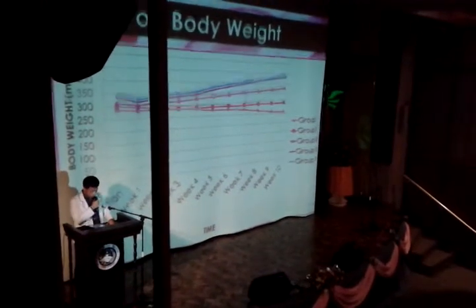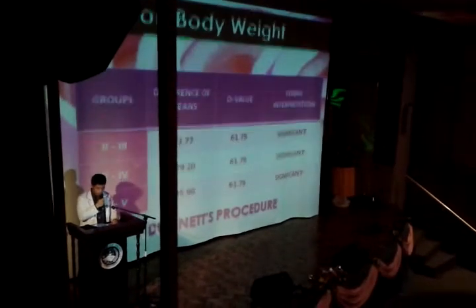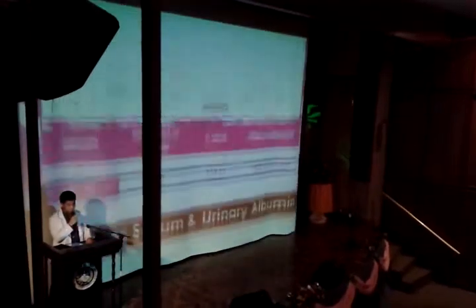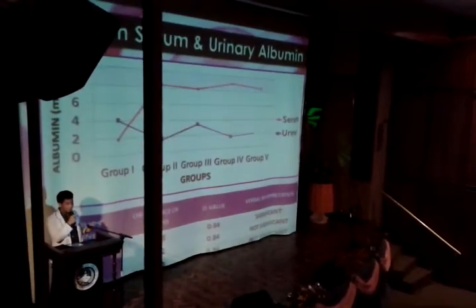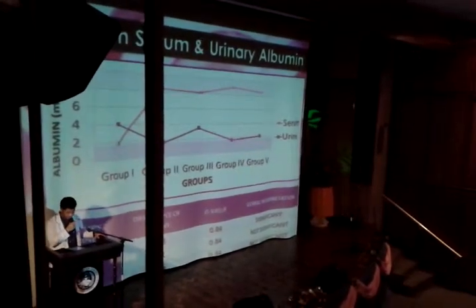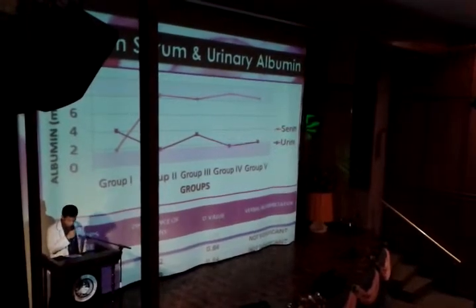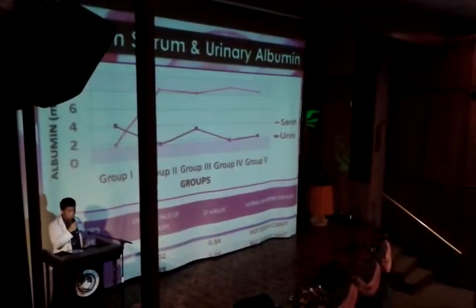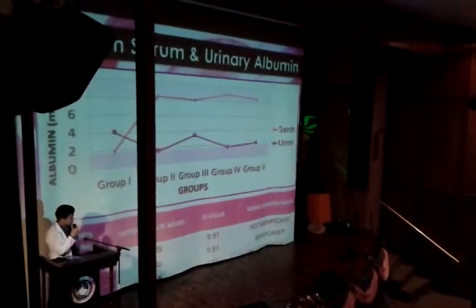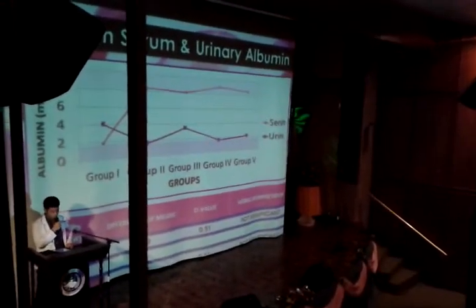Groups 3, 4, and 5 were comparable to that of group 2. Group 2 had a significant decrease in the blood glucose level, and only group 4 showed no significant difference with that of group 2. The diabetic rats have high urine albumin and low in the serum, indicative of diabetic nephropathy. Group 4 exhibited the highest in serum albumin and lowest in the urine. For the urinary albumin, groups 4 and 5 showed no significant difference with that of group 2. And for the serum albumin, groups 3 and 5 showed no significant difference with that of group 2.